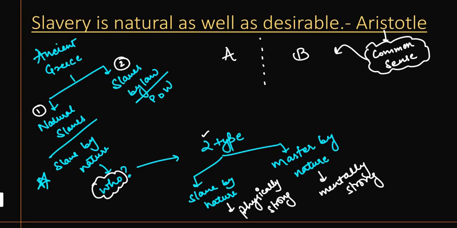He is trying to apply his common sense to interpret the message of nature.